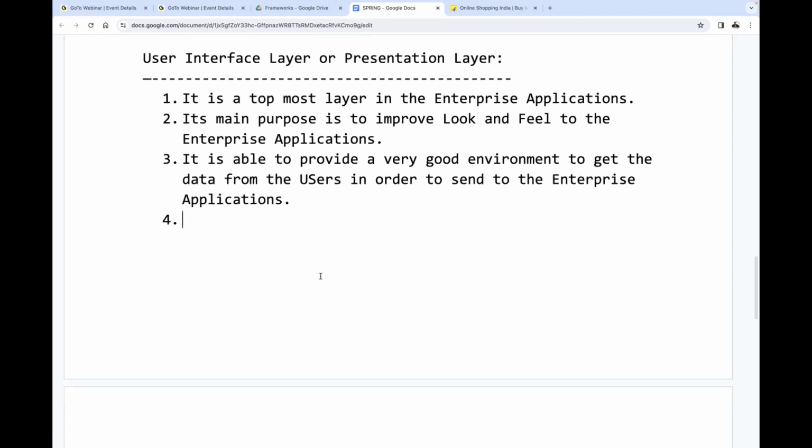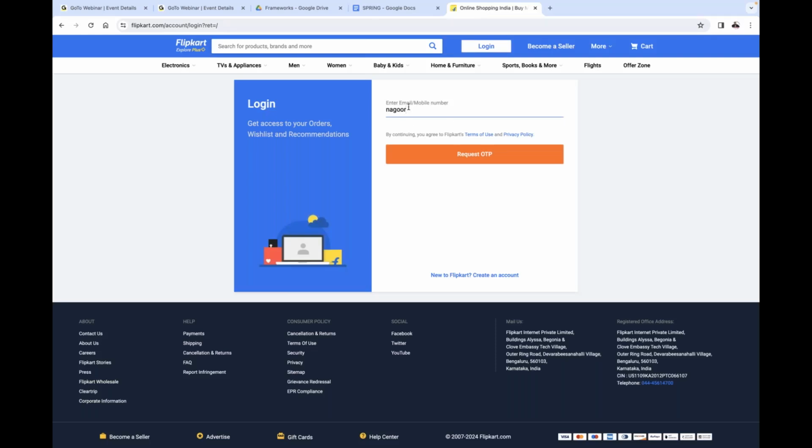Okay, fine. Leave this one. After completion of this, all of you observe carefully. Next one is, say for example, what it is asking actually: email ID, enter email or mobile number, something it is asking. Am I right or not? For example, I provided something else, just Nagoor. Is it the right email ID?